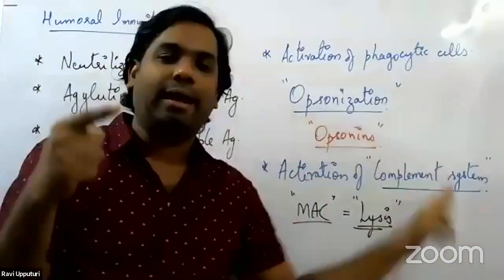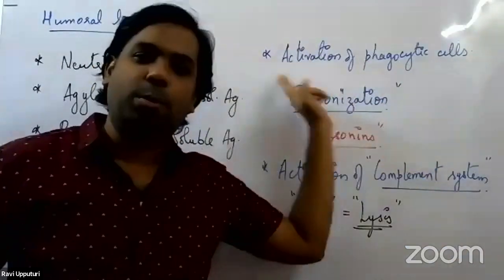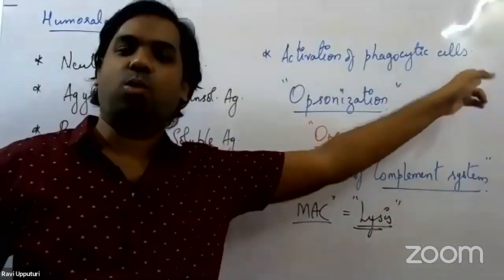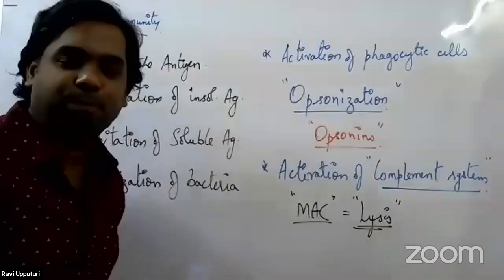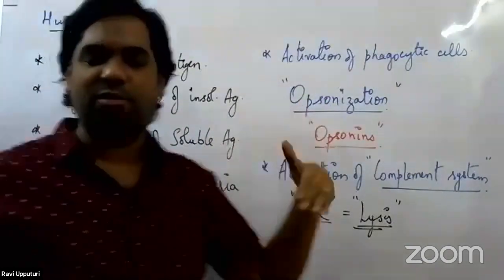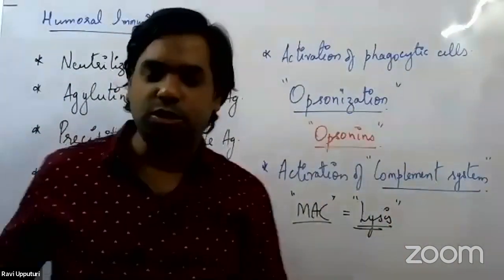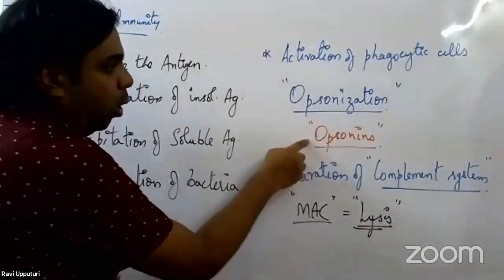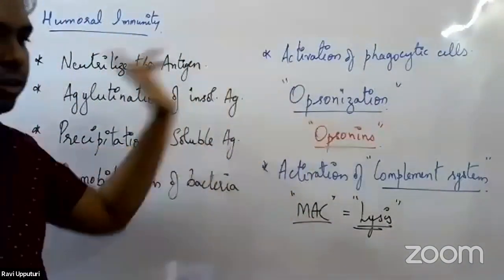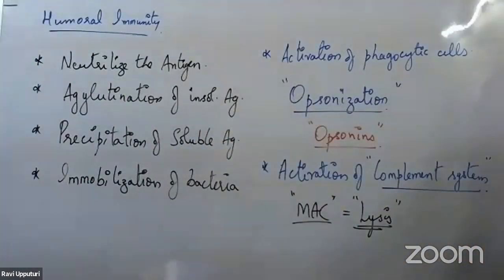Similarly, some of the antibodies would go and start activating the complement system. So through the process of activation of phagocytic cells, what exactly is happening? There is a process called opsonization happening. Opsonization, as I've already said, is antibody-mediated phagocytosis. In this case, we can consider it that. But actually speaking, it is opsonin-mediated phagocytosis.